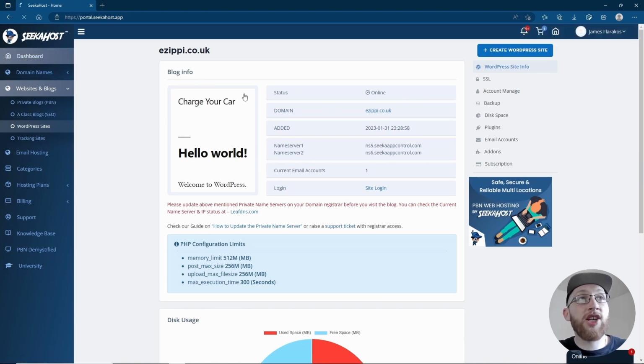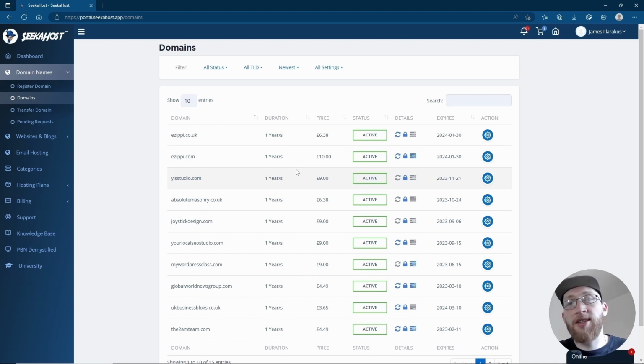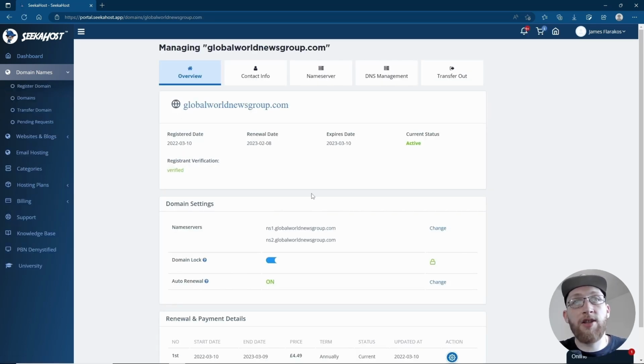Then we're going to come back to our dashboard and we're going to go over to our domain. Now in case you are wondering, I'm using random domains here just to show you we're not following with one. In case you have wondered why the domain keeps changing, this is simply the process that we follow. We're going to go to the action button on the right hand side of that particular domain, and this is where you can manage anything about your domain, from the name servers to the DNS.